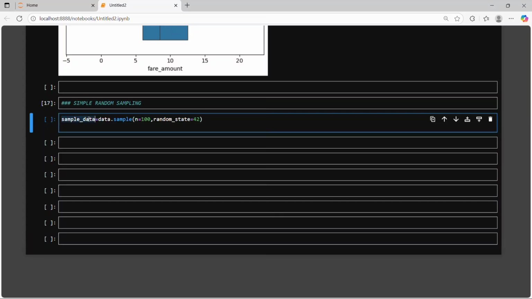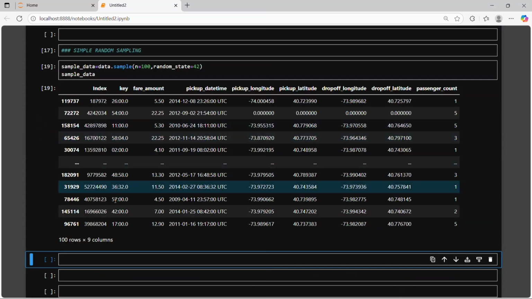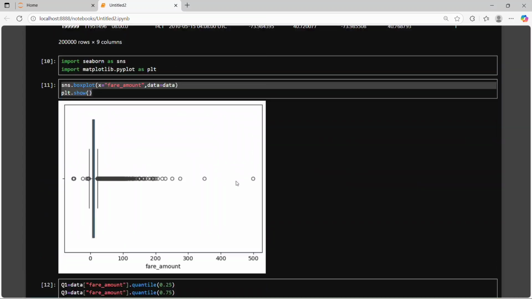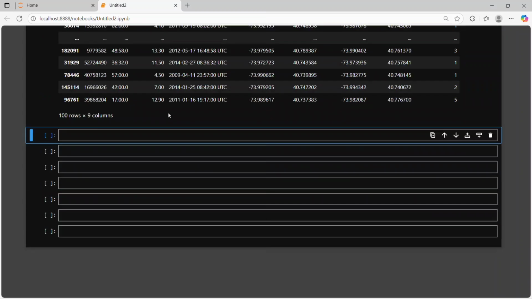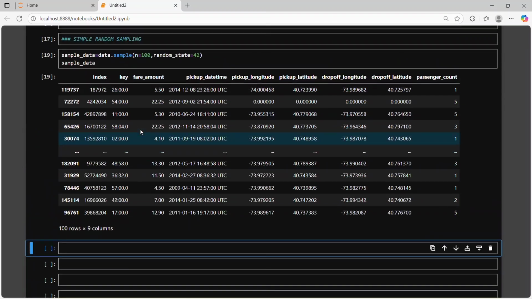So as I execute that, you can see there are now 100 rows available, so it's our sample data. The columns are the same 9 as in the actual population data. So it's our sample data, and that is our population data. Now we can check whether this data is effective or not.